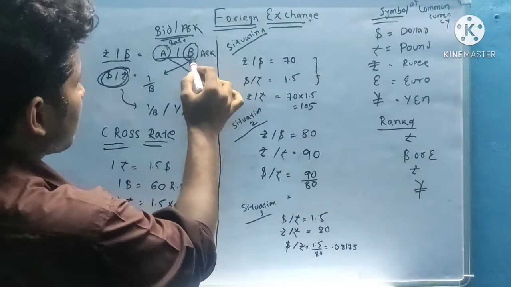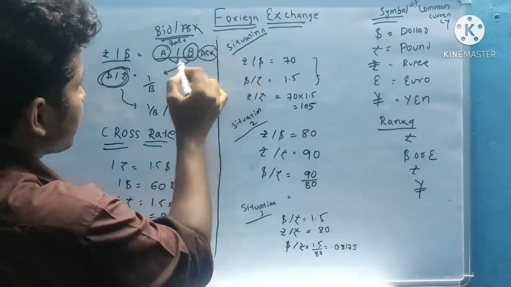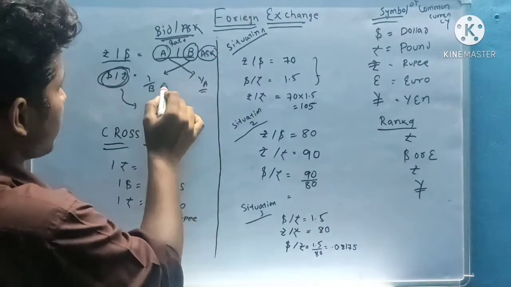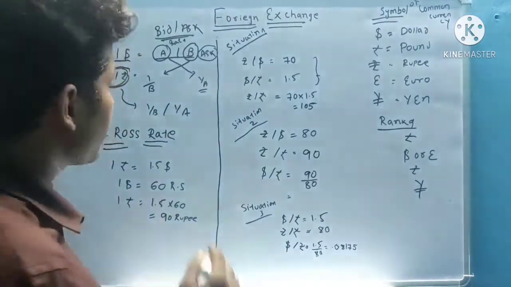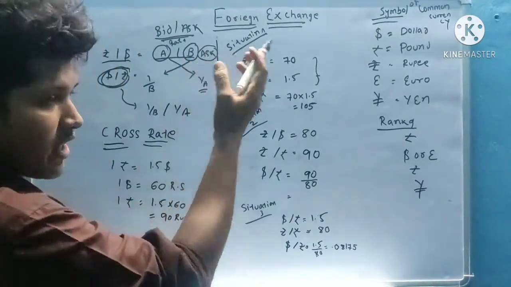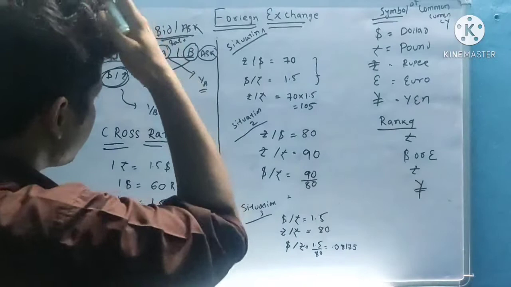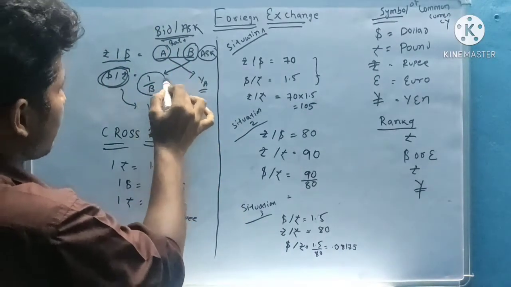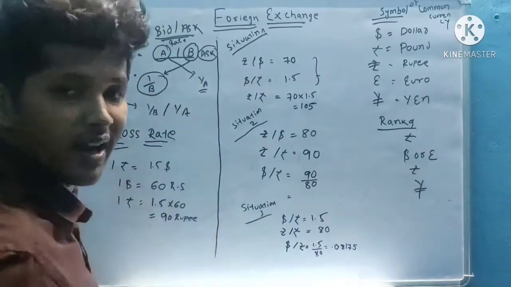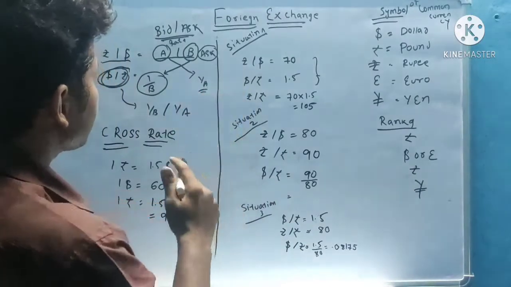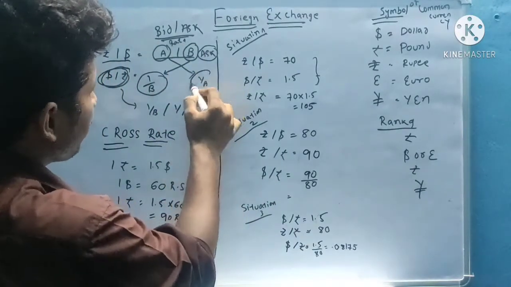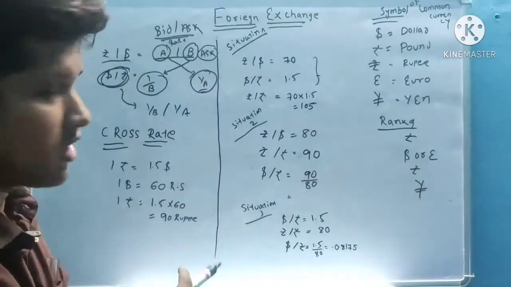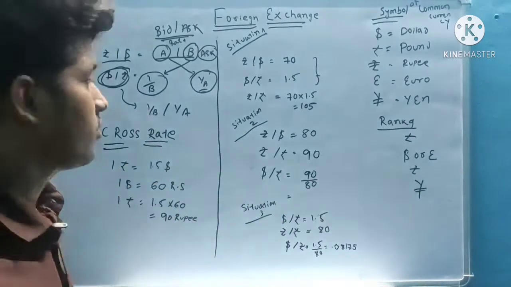For calculating the bid rate in dollar by rupee, we take the ask rate, that is 1 by B, and for the ask rate we take 1 by A. That is an inverse relationship, in a cross way.